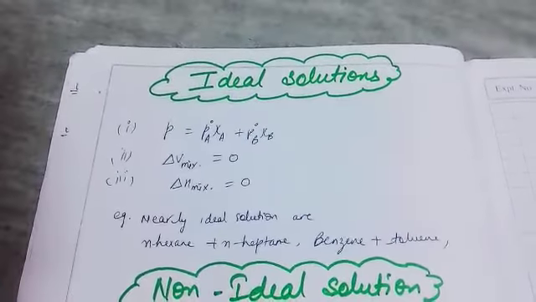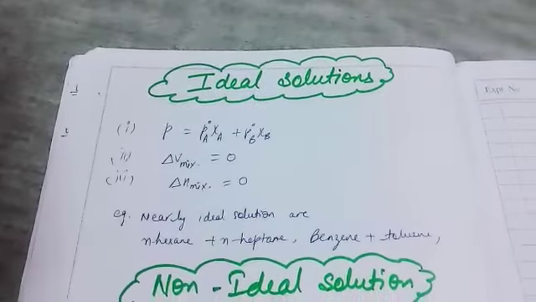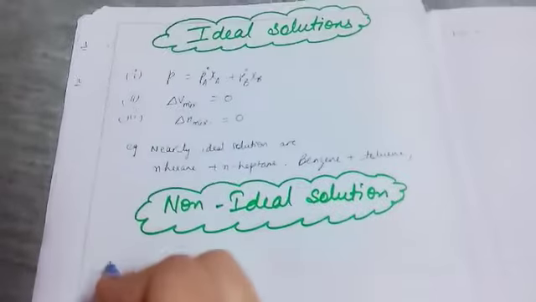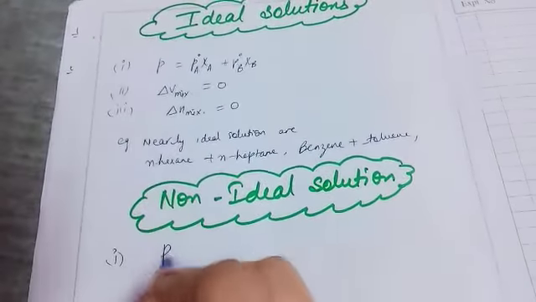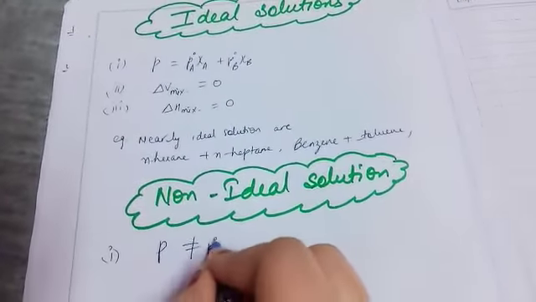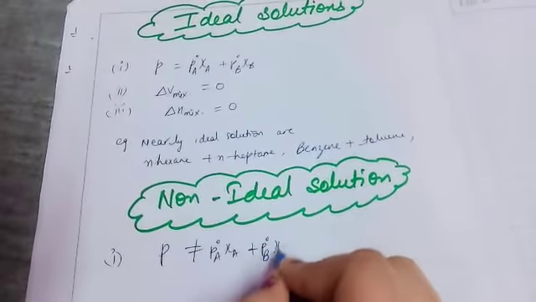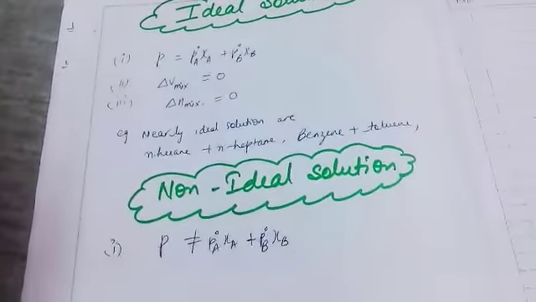Whatever the solution, if it is not obeying Raoult's law, it is known as a non-ideal solution. It means the first condition fails: total pressure is not equal to P°A χA plus P°B χB, because that is Raoult's law, and they are not following it.